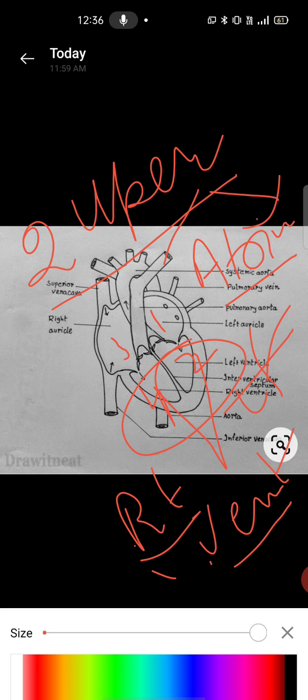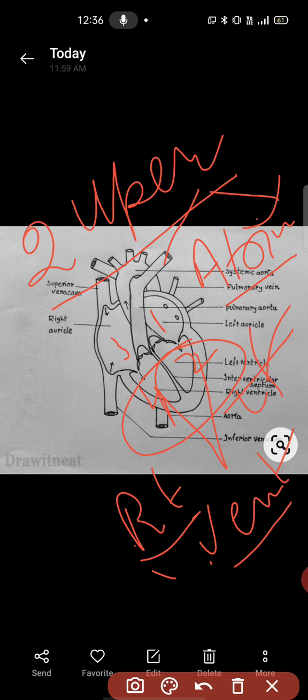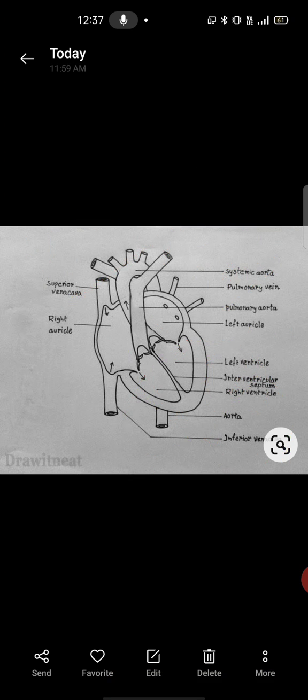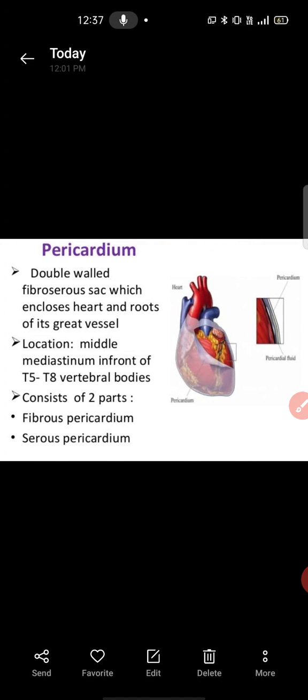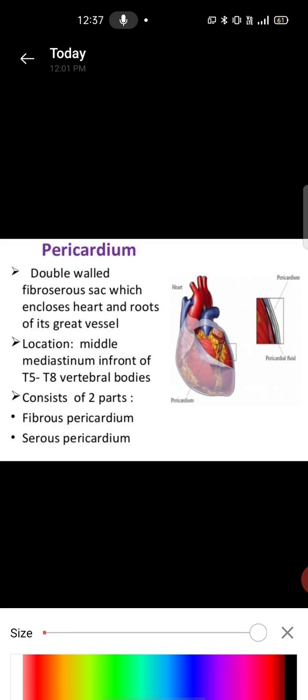Your heart is covered with a pouch. That pouch is called the pericardium. Basically your heart is packed within a pouch called the pericardium. Peri means surrounding, cardium means heart. A layer that surrounds your heart is called the pericardium.